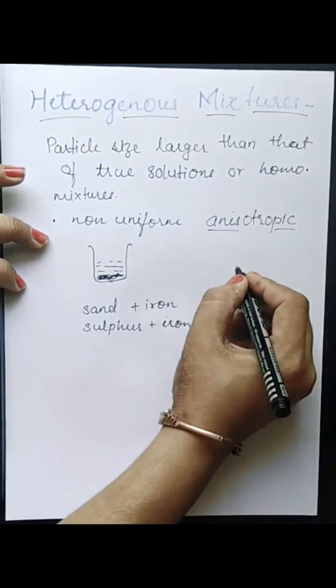So Brownian motion is shown by colloidal particles, and it can be shown by suspension only when they are continuously dispersed, continuously moving in the solution and mixed in the solvent part. But if they are not mixed, the particles settle down, then they will not show Brownian motion. Now these colloids show Tyndall effect also.